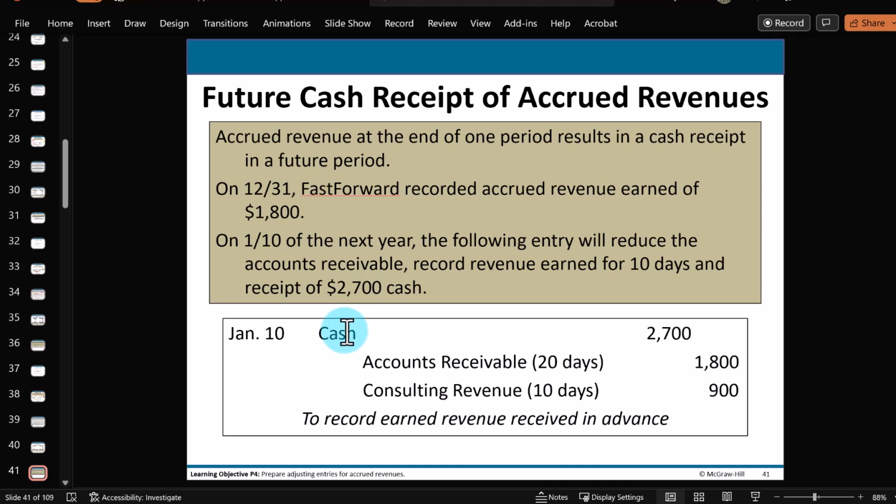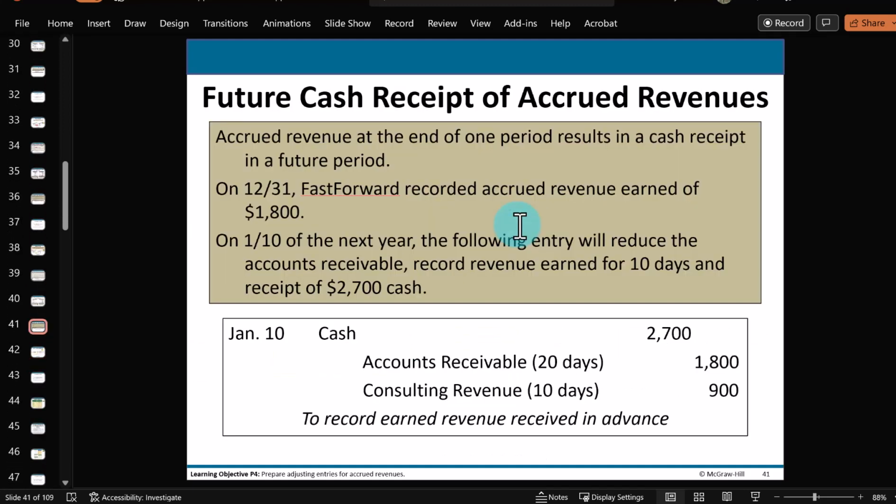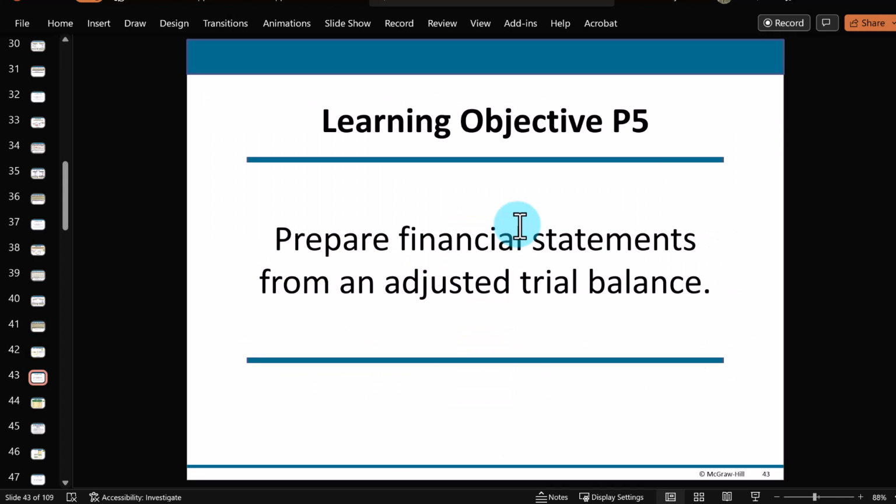Okay, I think that's all for revenues here. So when you come back, take a look at the next video, and we're going to talk about the formal process of all the different steps, eventually preparing a classified financial statement.